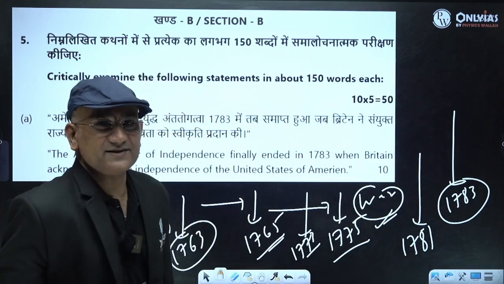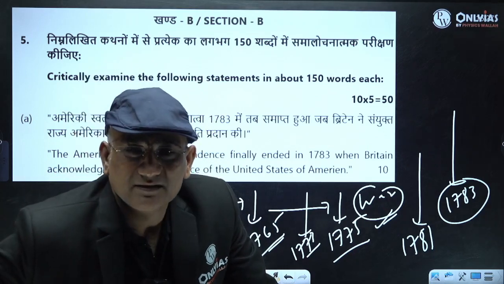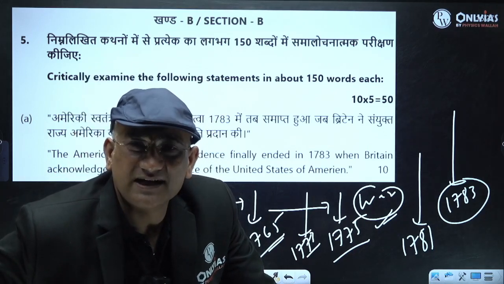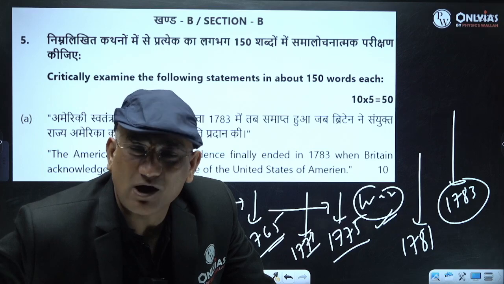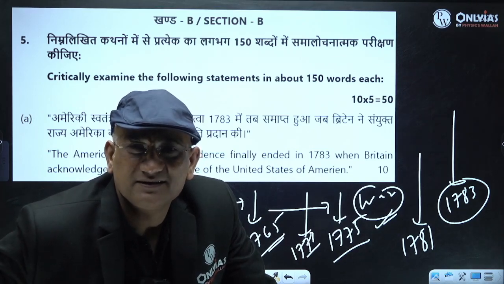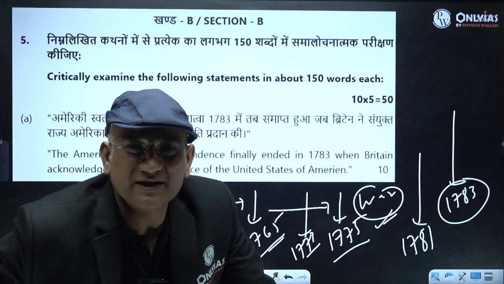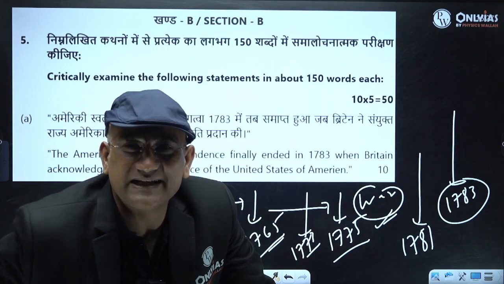So mercantilism, Seven Years' War, then those taxes, either the Stamp Act or Sugar Act or Quartering Act, and then there was the Boston Tea Party, right? Then you will see after that, this Boston Tea Party made the war inevitable, and then after that you have,